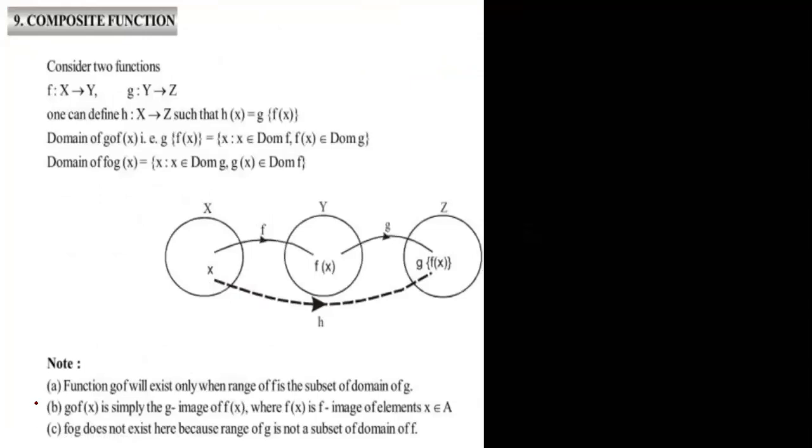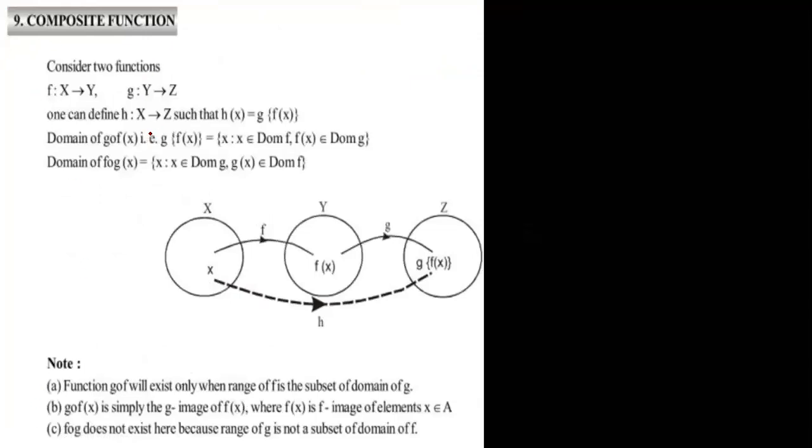In the class we discussed how to verify whether a function is one-one or not for this type of models. Take f of x1 is equal to f of x2. Implies x1 is equal to x2, means one-one. Otherwise not one-one. That is the meaning. Verify. If doubt is there, tomorrow discuss. Write on. Composite function.